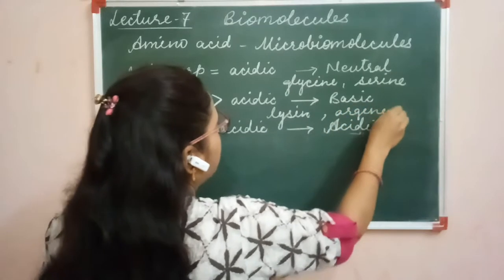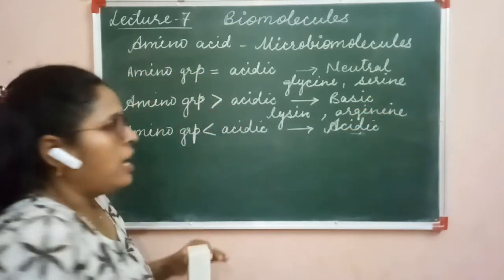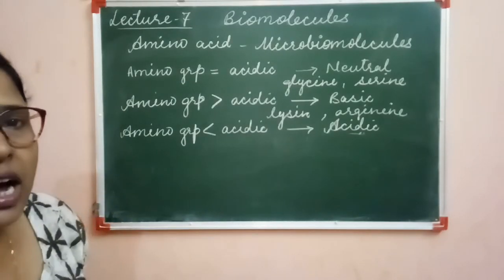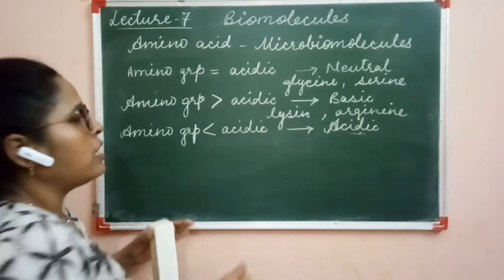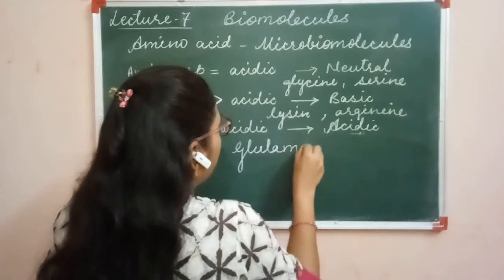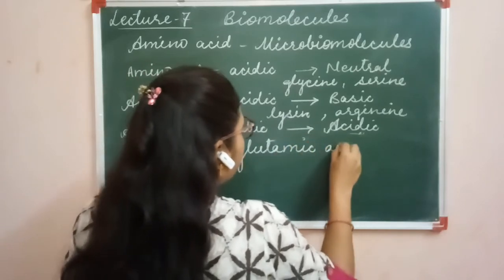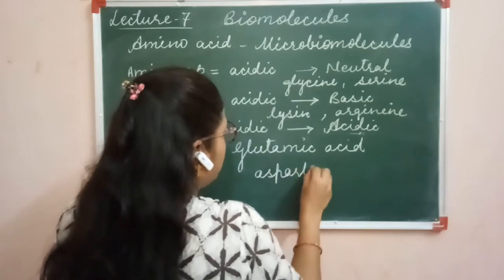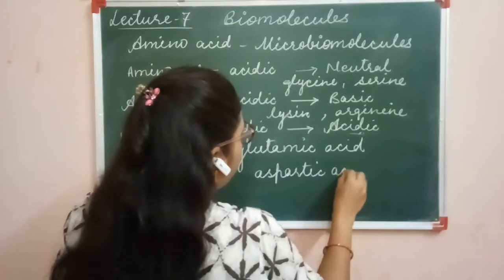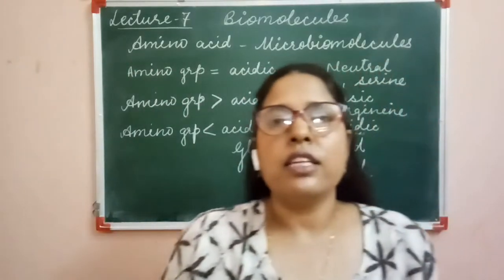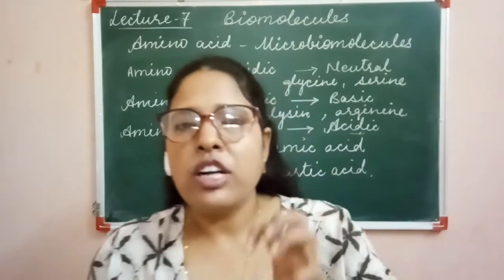These are the basic amino acids. And the examples of acidic amino acids are glutamic acid and aspartic acid. These are the acidic amino acids. So these are the three important types of amino acids on the basis of the amount of functional group present in the amino acid.